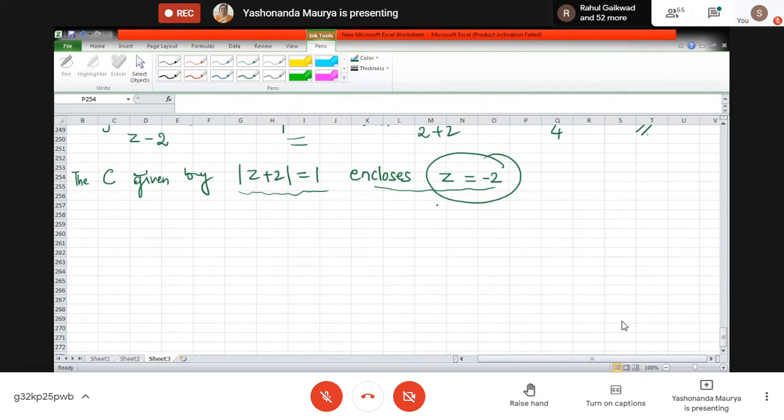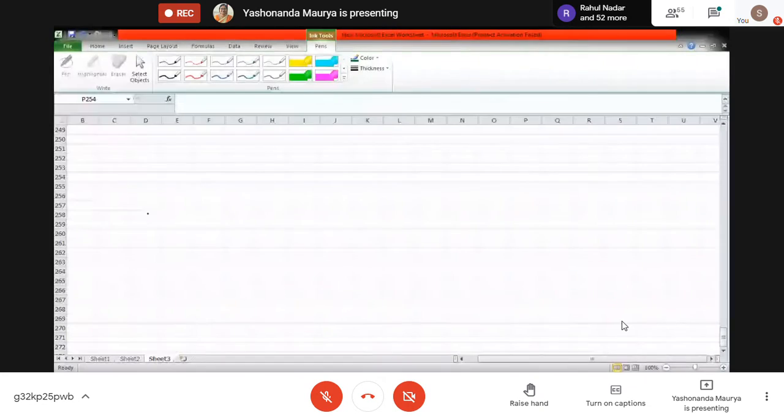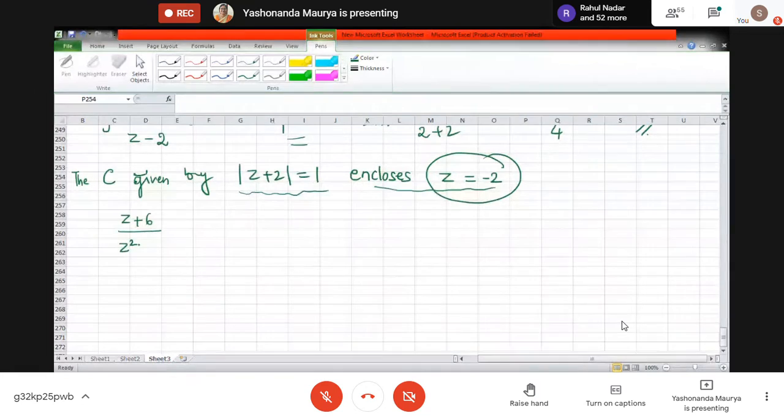So we want z plus 6 divided by z square minus 4 written in the form f of z divided by z plus 2.